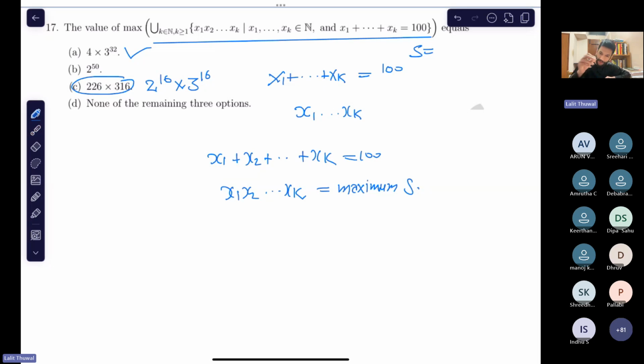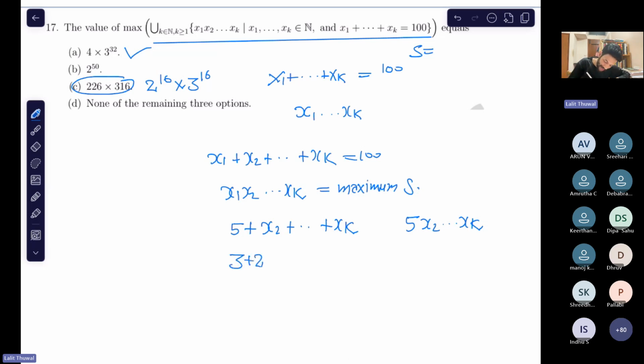Why? For the moment, assume that there is some term 5. To understand this, for simplicity, assume that you have 5. So the product is 5 x2 ... xk, right? But then immediately I have another partition whose corresponding product is greater than that. Let me show you how. I can break this 5 like that. Its product is 3 into 2 into x2 ... xk.